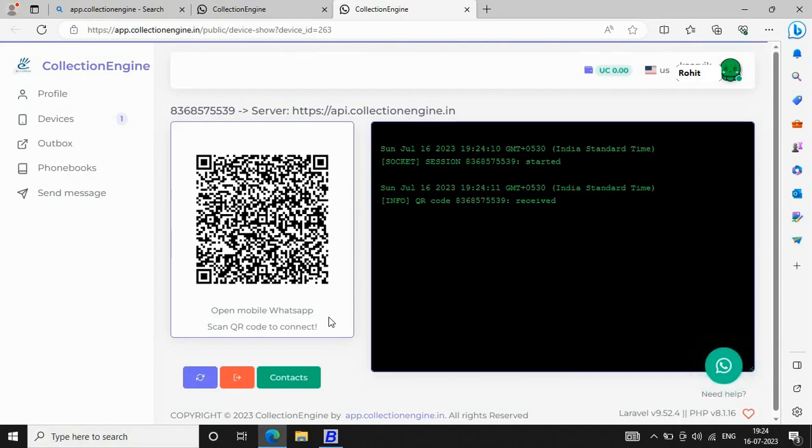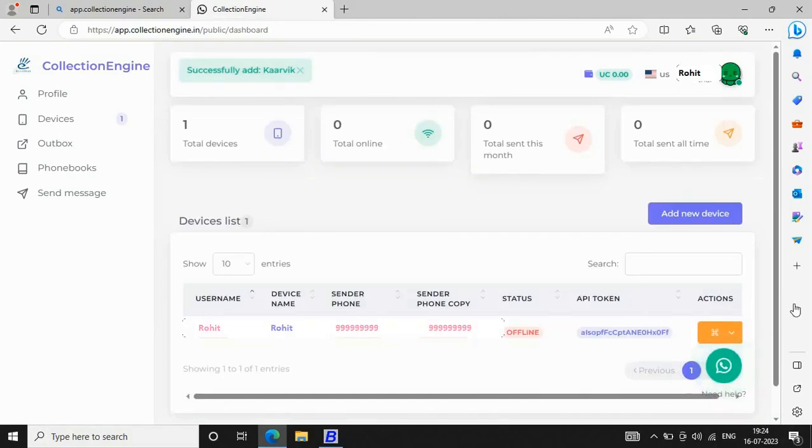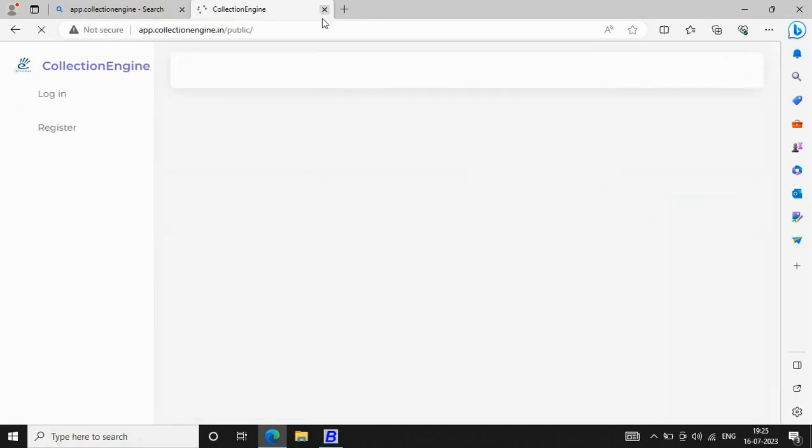On your mobile phone, in your WhatsApp, you will go to settings, then link devices, and then scan this QR code. And now the WhatsApp number that you have specified here is connected with your Collection Engine. That is, you are ready to send messages from that WhatsApp number. Whatever messages you send from Collection Engine will go from that particular WhatsApp number.